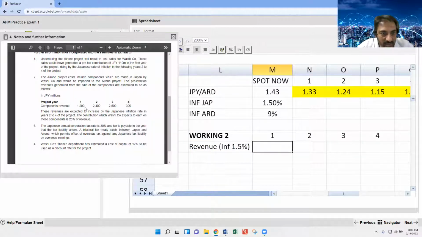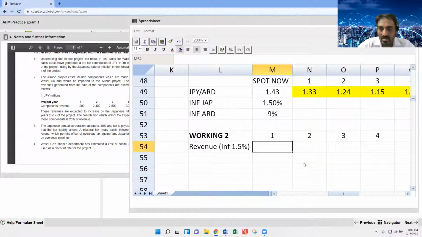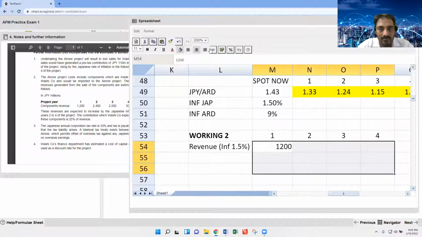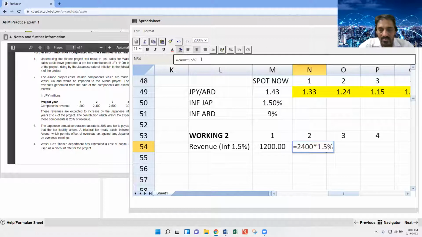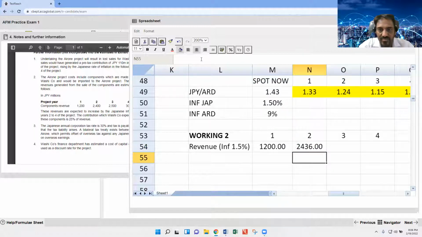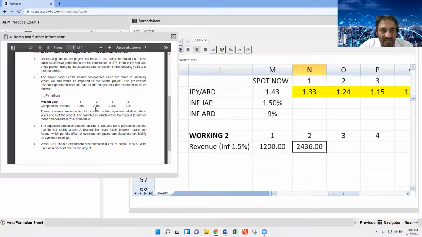So first is 1200, it's simple. Then it is equal to 2400 into 1.015.